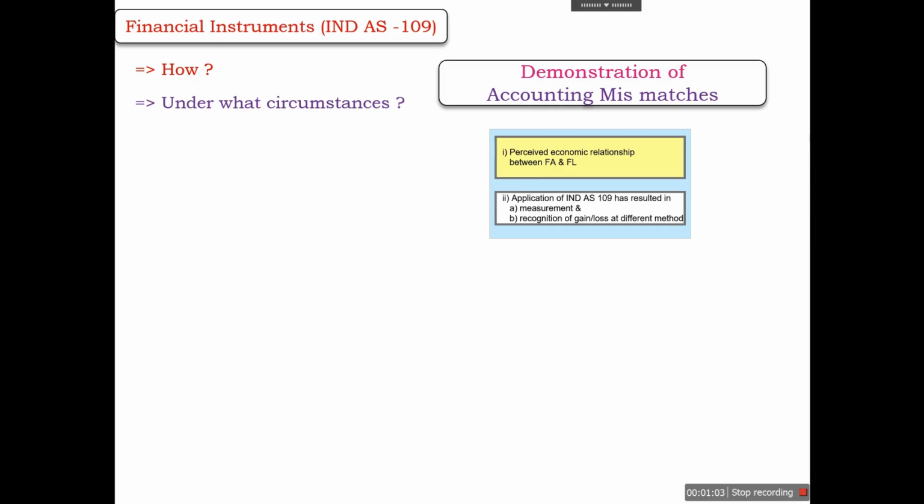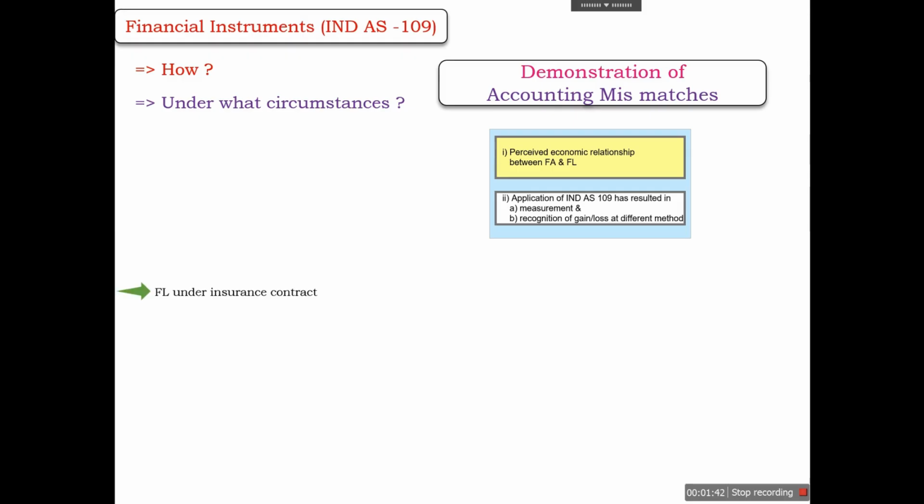For example, if an asset is measured at amortized cost and the related financial liability is measured at FVTPL, but they have a perceived economic relationship and are affected by the same risk, in that case there will be a valuation impact. One impact will go in P&L and the other impact will go in OCI. So there will be an accounting mismatch, and in that case Ind AS 109 provides the option to measure the FA and FL both at FVTPL.